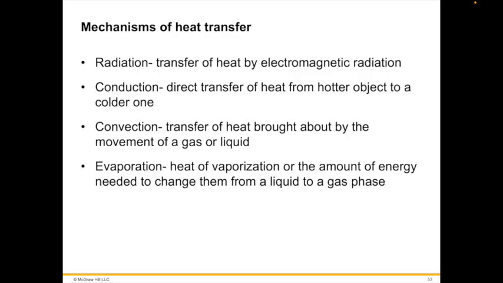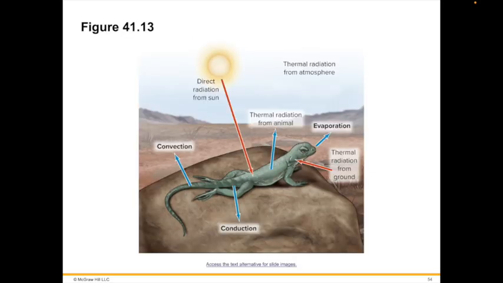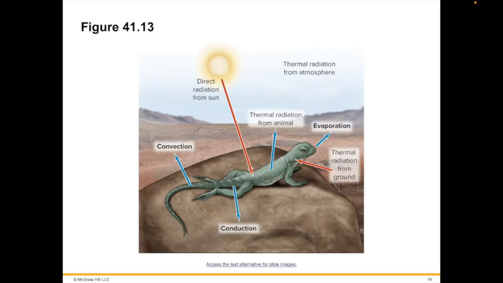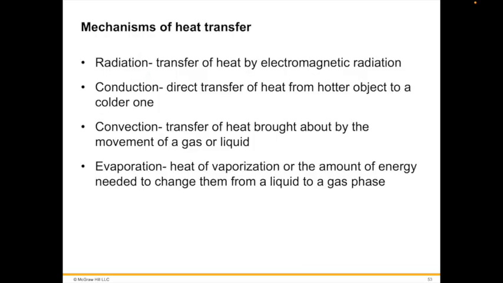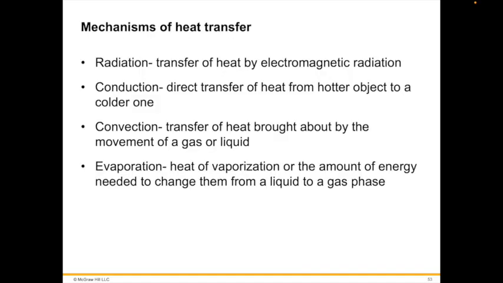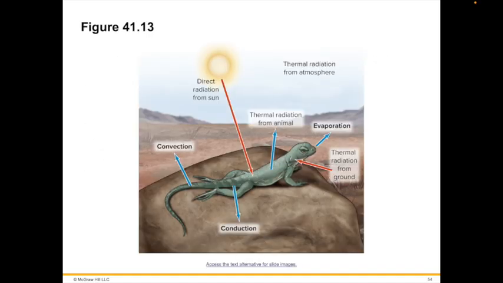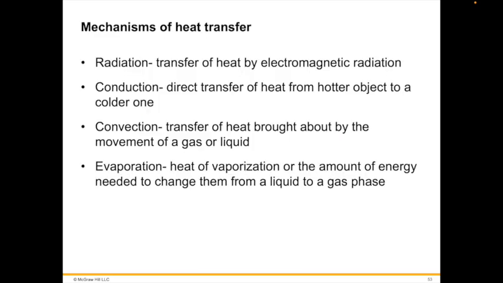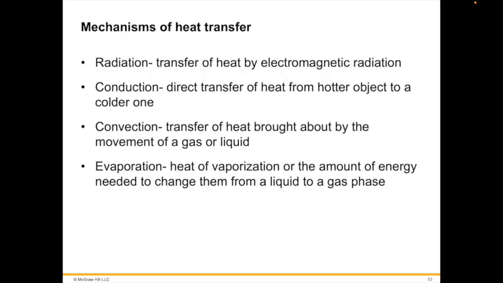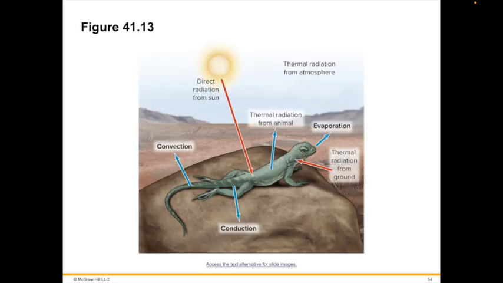And one thing I may need to mention is radiation, which is the transfer of heat by electromagnetic radiation, radiation from the sun. Conduction is a direct transfer of heat from a hotter object to a colder one. There you have it. That is conduction. And then convection is transfer of heat brought about by the movement of a gas or a liquid. Convection. And then evaporation is heat of vaporization, or the amount of energy needed to change them from a liquid to a gas.